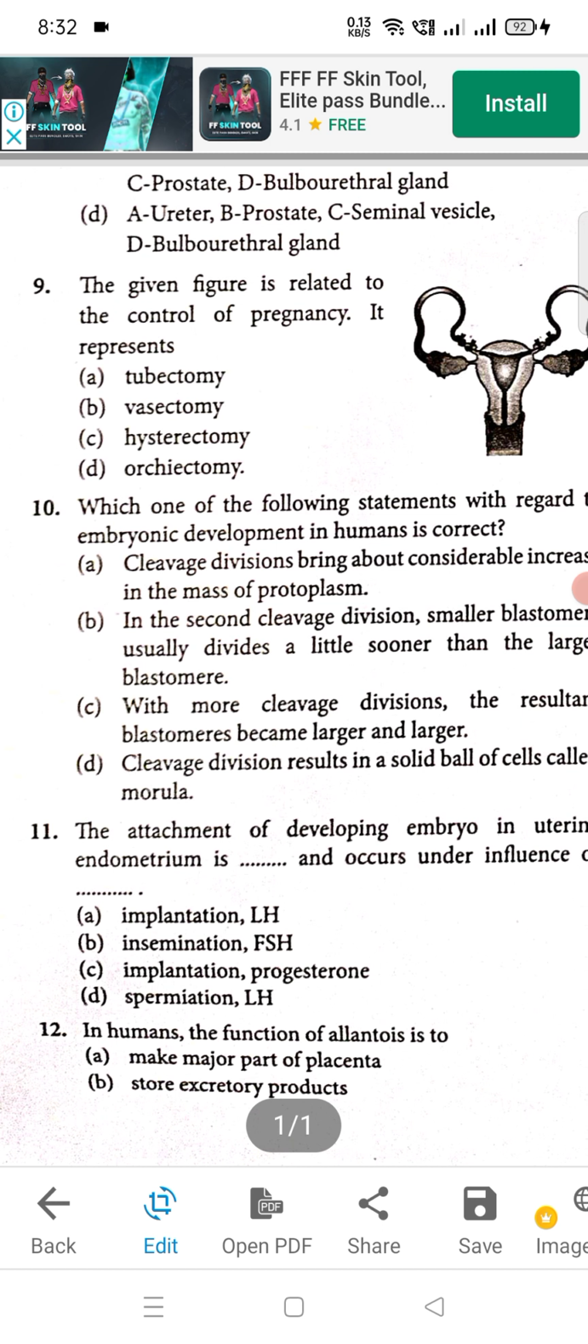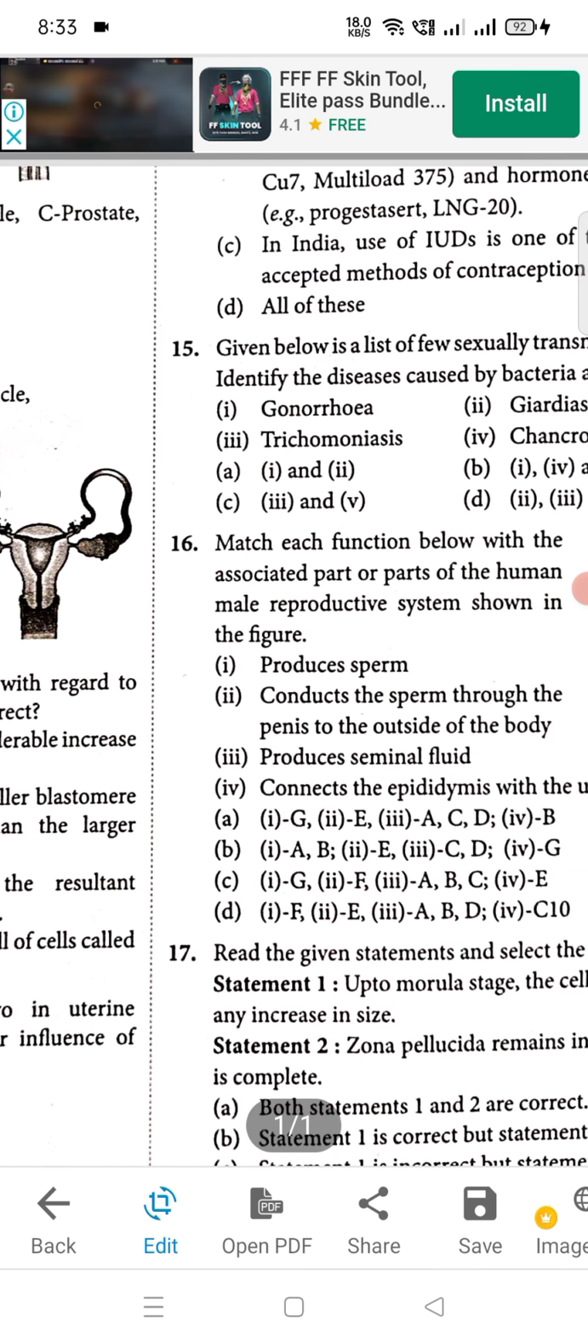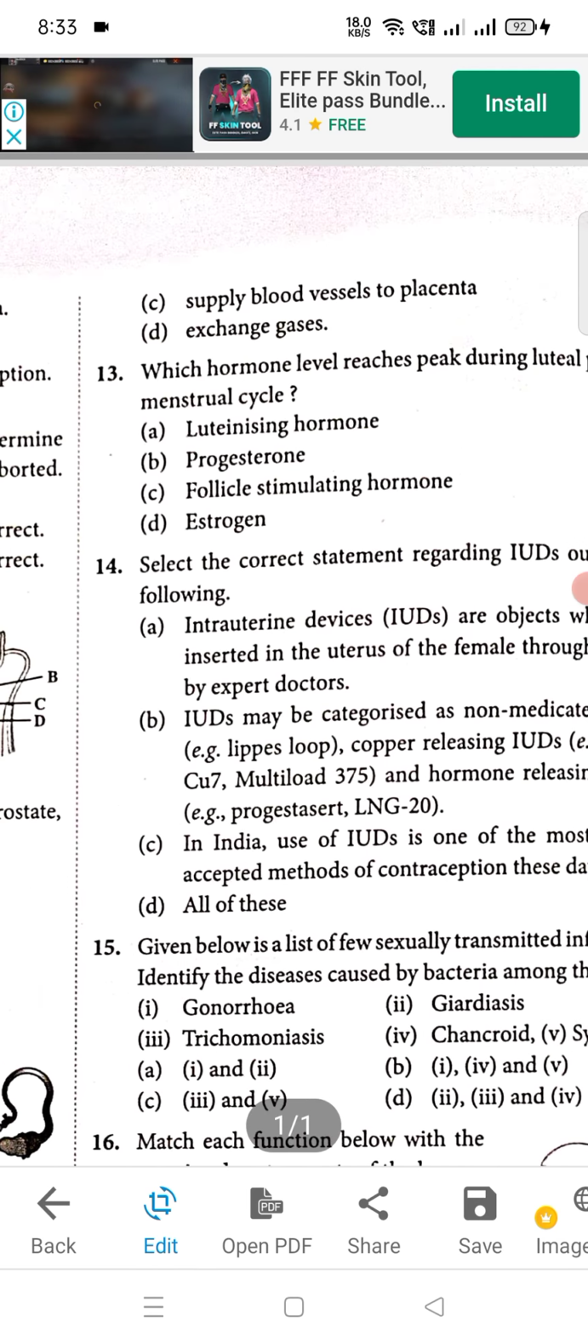Moving to question number 12. In humans, the function of allantois is to. So 12 का C will be right option. Okay. In humans, allantois is reduced and non-functional, and its function is to supply blood vessels to placenta. Okay, so that is the right answer. Moving to question number 13. B will be right answer.